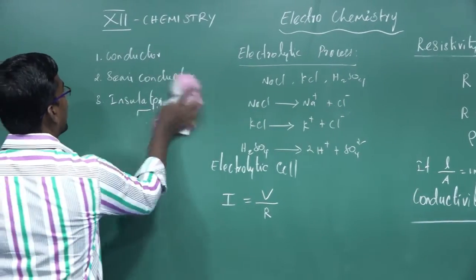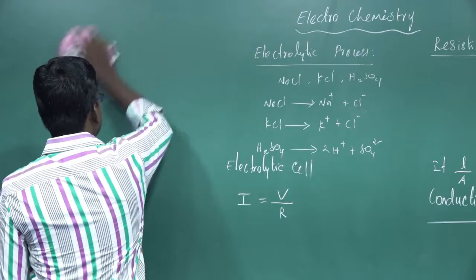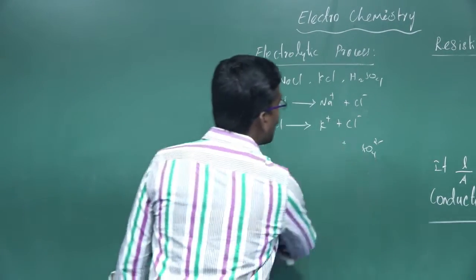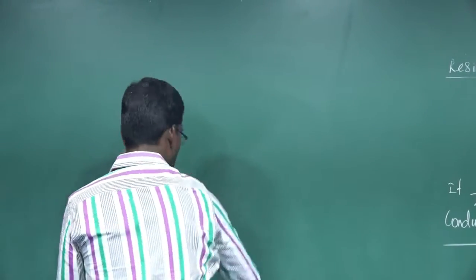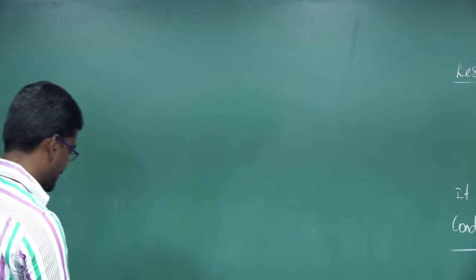Okay. Next one, molar conductance, then equivalent conductance. What is the meaning of molar conductance?